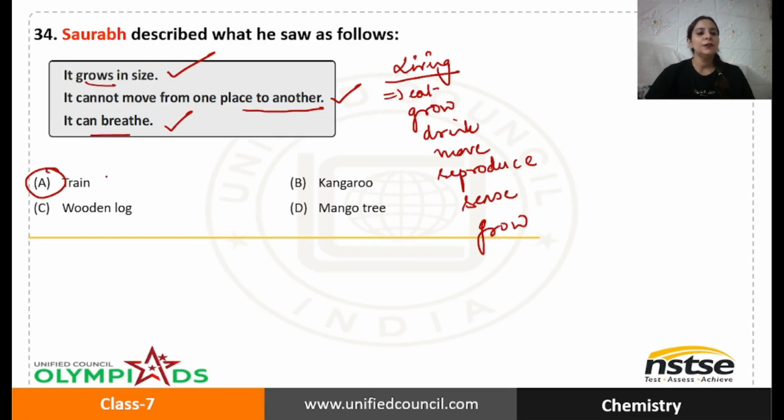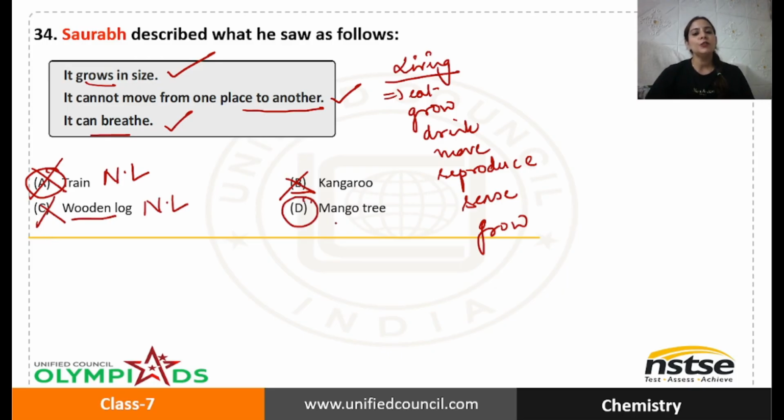A is train. We know that train is non-living. It doesn't grow, and it doesn't breathe. So this option is incorrect. B is kangaroo. But kangaroo grows, breathes, but it can move also. So again no. Wooden log. If I talk about wooden log, wood is a non-living thing. It doesn't breathe, doesn't drink, doesn't move, doesn't reproduce.